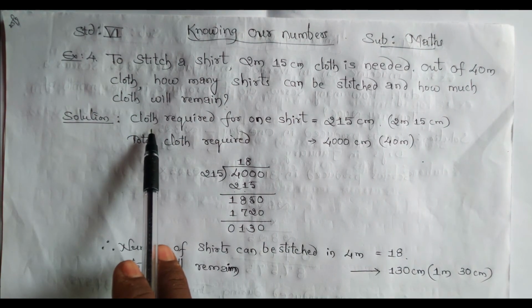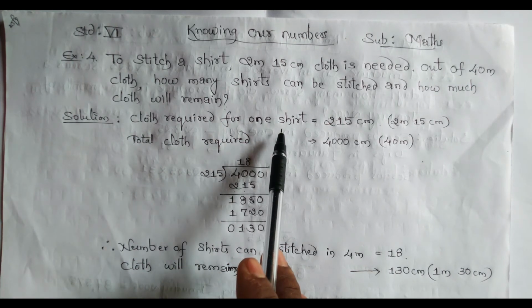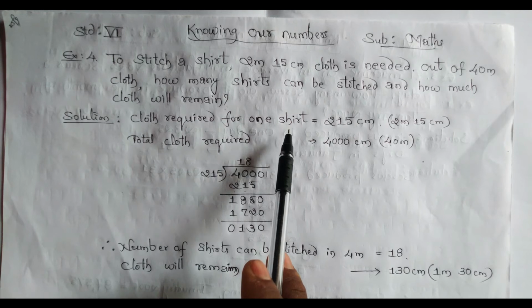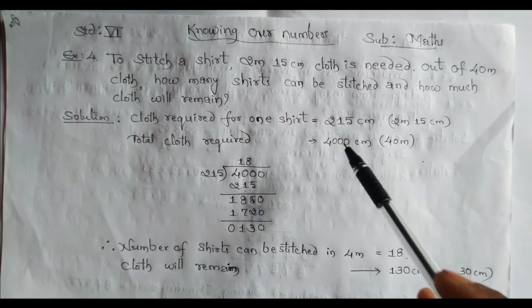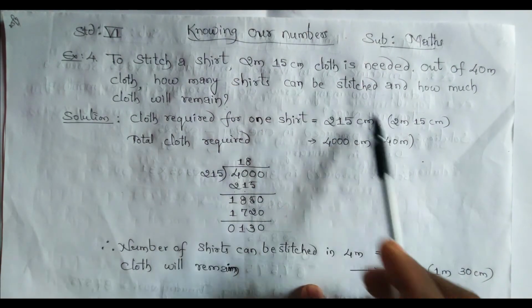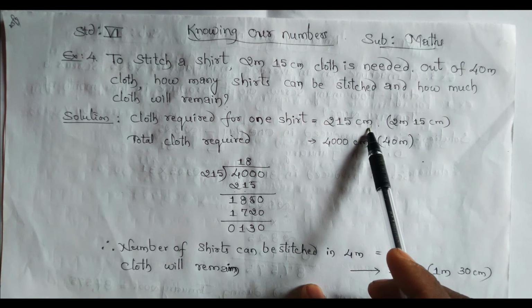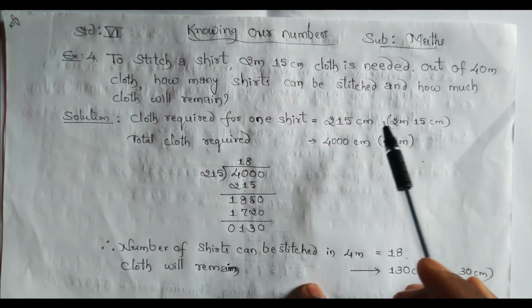See here, first you have to write cloth required for one shirt. How much cloth is required to stitch one shirt? 215 centimeter. So don't be confused here. This 2 meter 15 centimeter I converted into centimeters. In the last class we already discussed meter to centimeter.